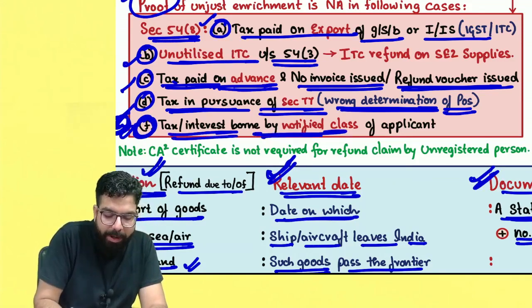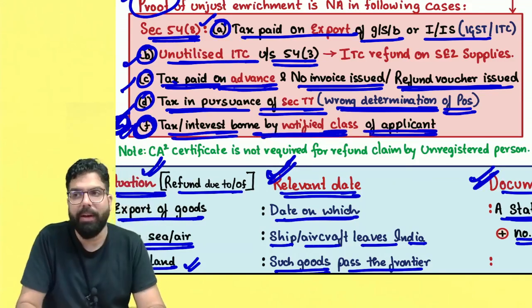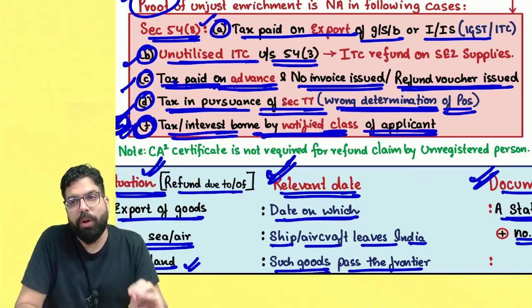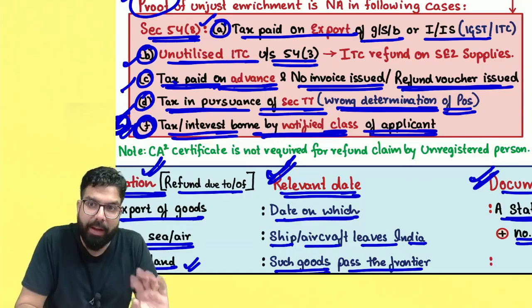Tax and interest borne by notified class of applicant, anyone who is being notified by the government. If you are being notified, then for you also proof of unjust enrichment will not be applicable.